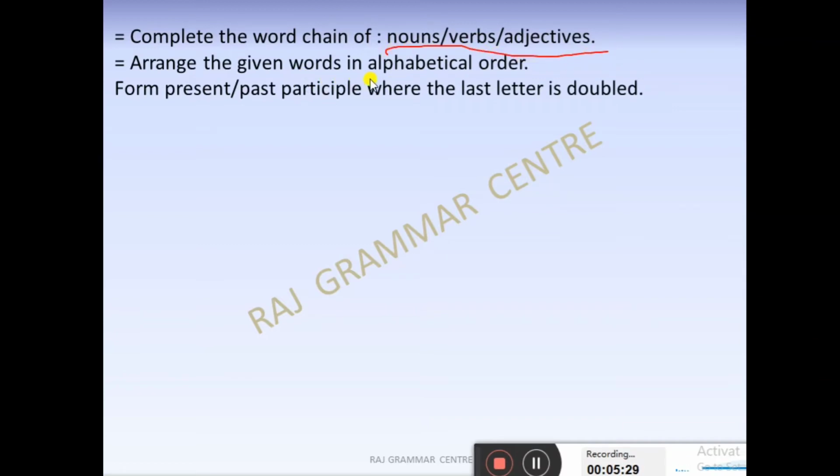Arrange the given words in alphabetical order. It is one of the easiest ones, I can say. The words will be given to you and you have to rearrange them. And the last one: form the present or past participle where the last letter is doubled. You know very well participles are of two types and you have to just double it. Like run: running, RUNNING. This way you have to double the last letter. You have to do that especially in the first part.